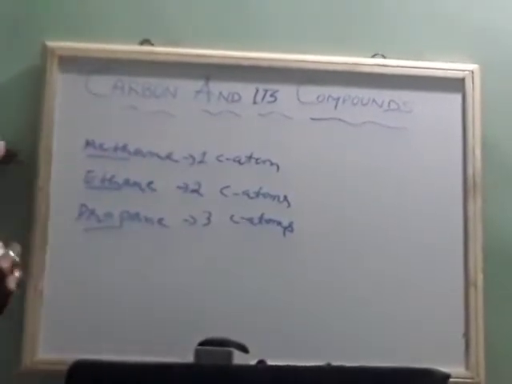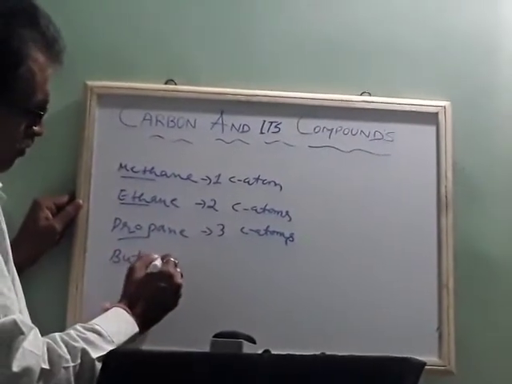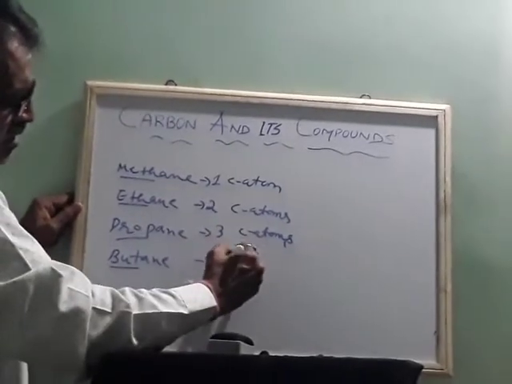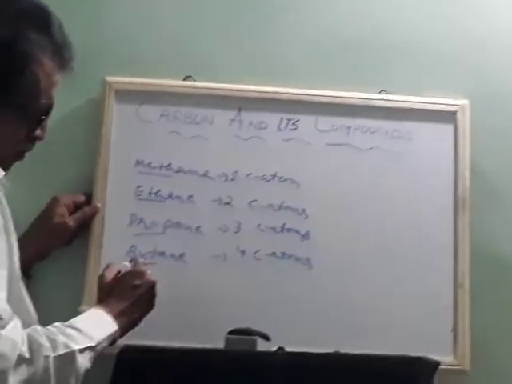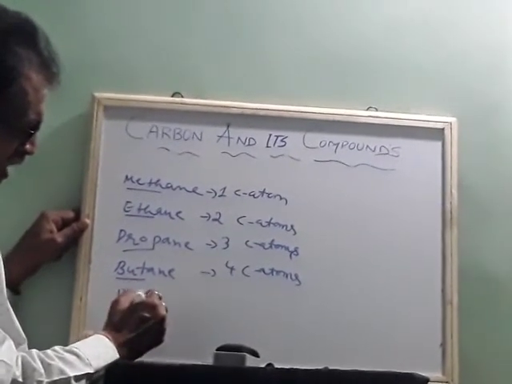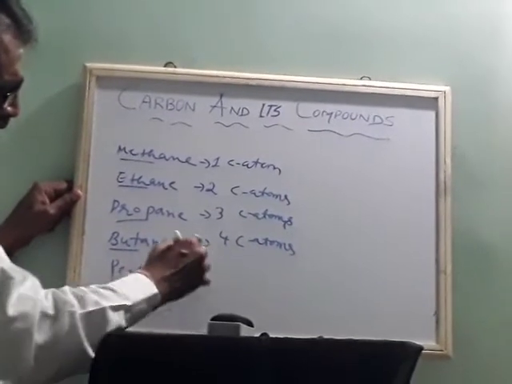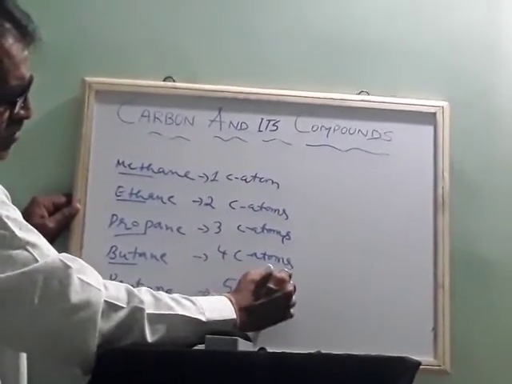Butane: but means four carbon atoms. Pentane: pent means 5, the name itself indicates it. This is 5 carbon atoms.